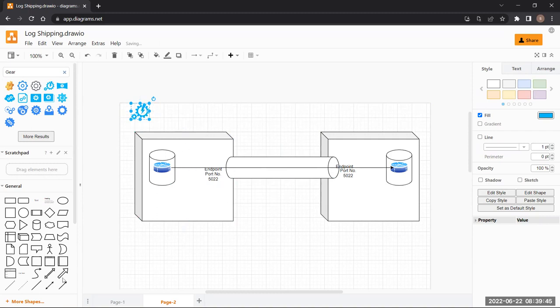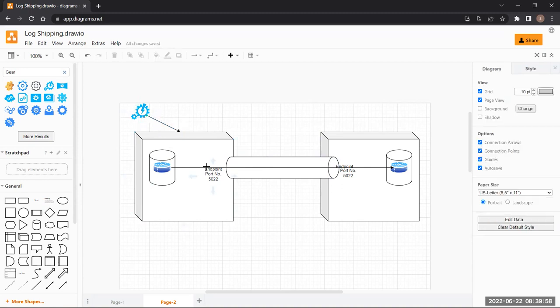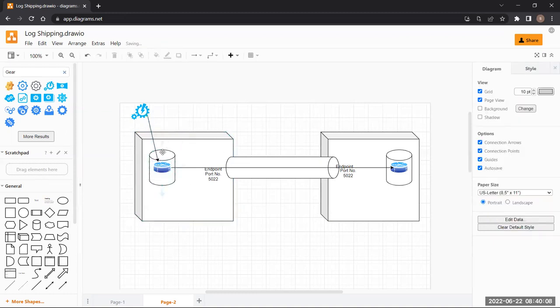This application is sending data to which server? The principal server, right? The connection string of the application will be joined with the principal server only. The data goes directly from the application to the principal database. From here, this database is immediately sending the data to the mirror database. This is the mirror.